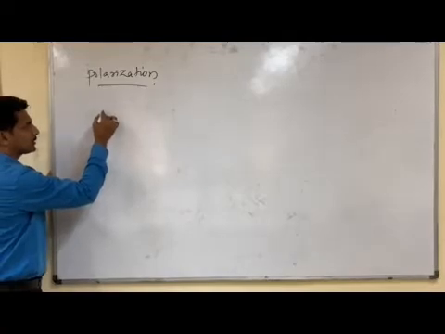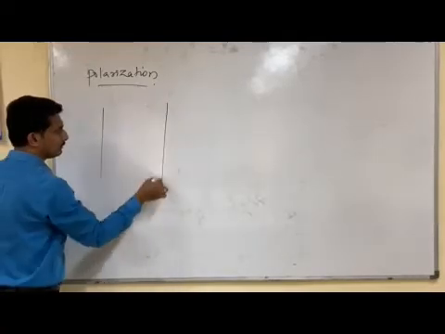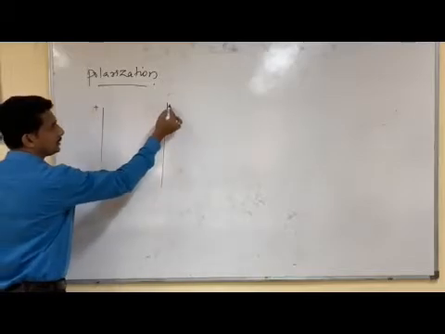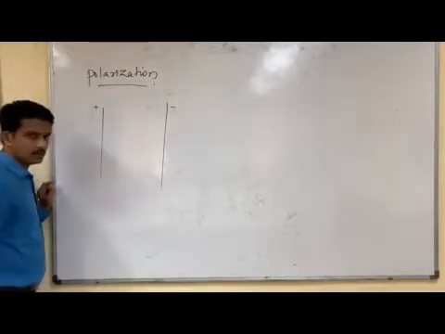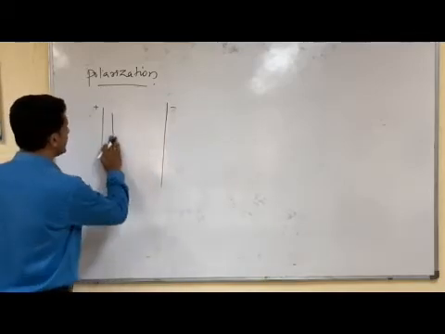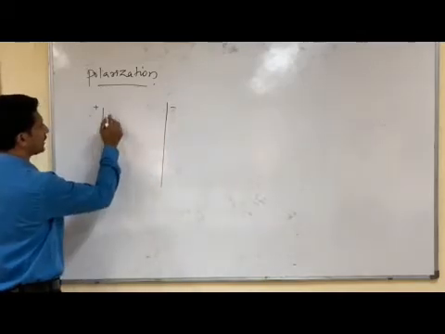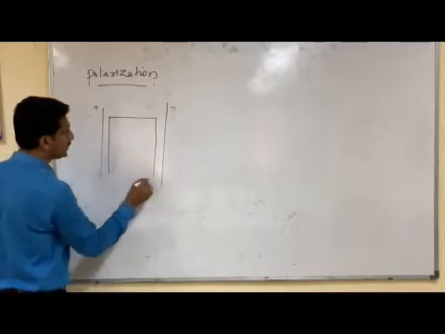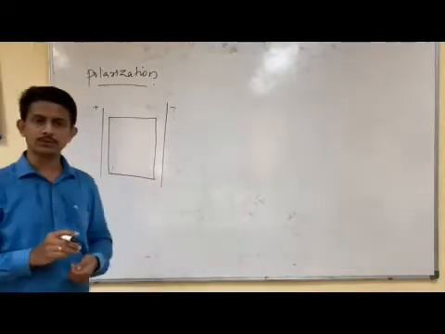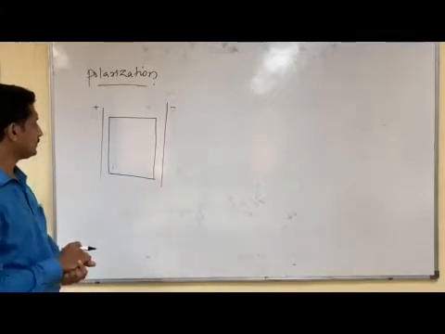We are considering the case of a uniform electric field, with a positive plate and a negative plate. And we are introducing a dielectric slab between this uniform electric field. Like this, a dielectric slab is introduced between the plates.